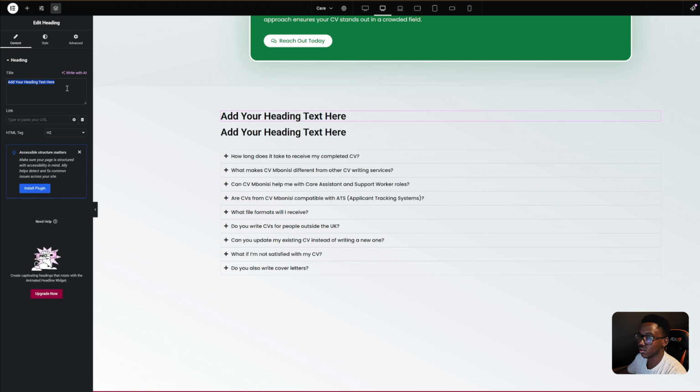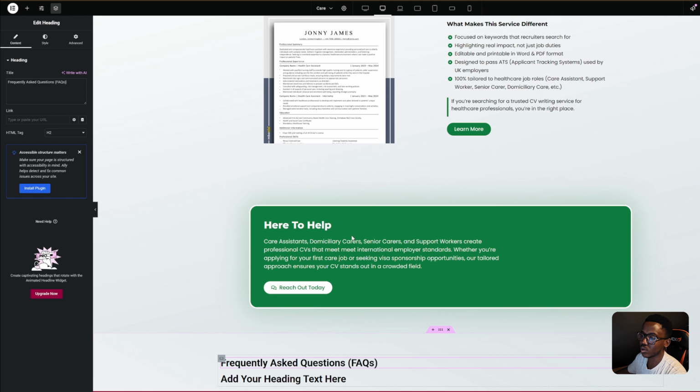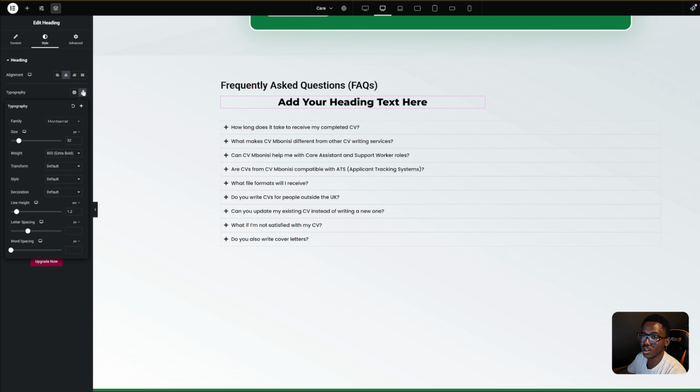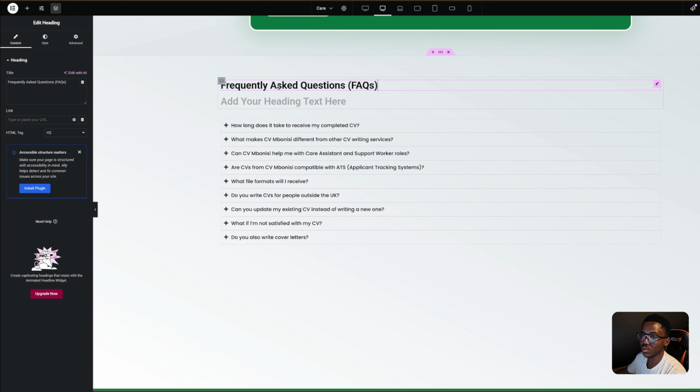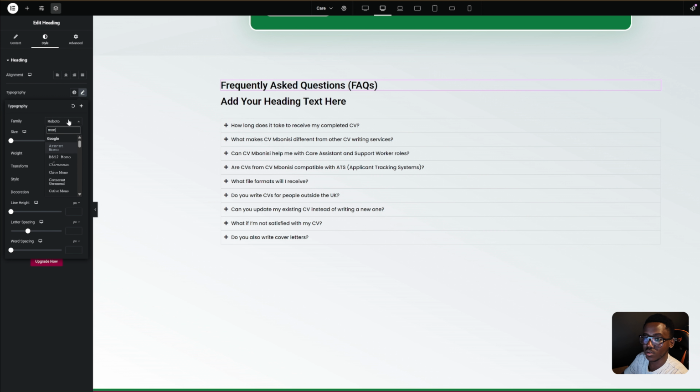which I can come here and give a title that these are frequently asked questions, but the style being used here is not what I need. So I'm going to reuse some of the things which I did here by copying the style and coming here so that I've got the font, etc. If I don't want, I can paste here, then look deep into it and see what I used earlier. So Monsterite 32 bold, right? Control Z, do the same, come here. Then I can pick the font which I want to use.